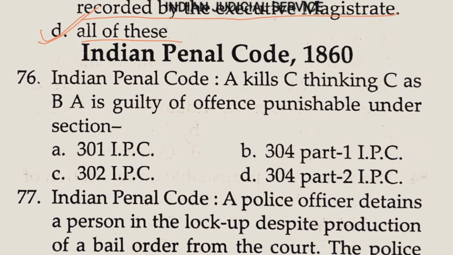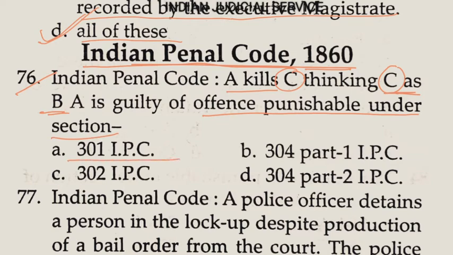Now question number 76. These questions are related to the Indian Penal Code 1860. So the first question: A kills C thinking C to be B. This is very important, C as B. A is guilty of an offence punishable under which section? So under section 301. So the answer here is option A.